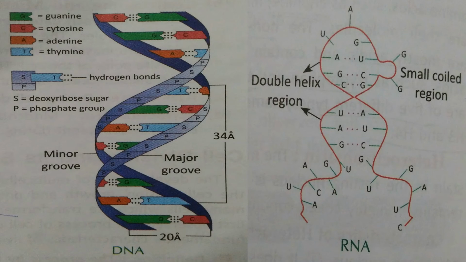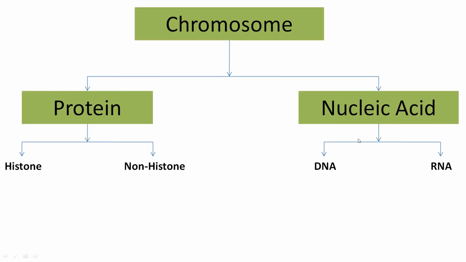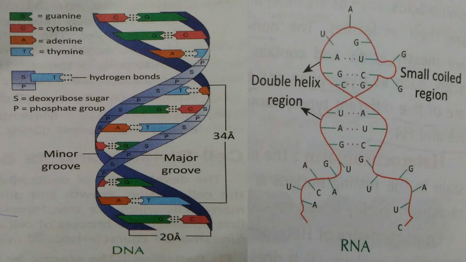So what is a nucleotide? It is the unit of the nucleic acid. Just now we have seen that nucleic acid consists of DNA and RNA. The unit of nucleic acid is the nucleotide. The nucleotide is mainly made up of a pentose sugar molecule, a nitrogenous base and a phosphate group. These three constitute the nucleotide. The pentose sugar molecule, that is a 5-carbon sugar molecule, the nitrogenous base and the phosphate group.